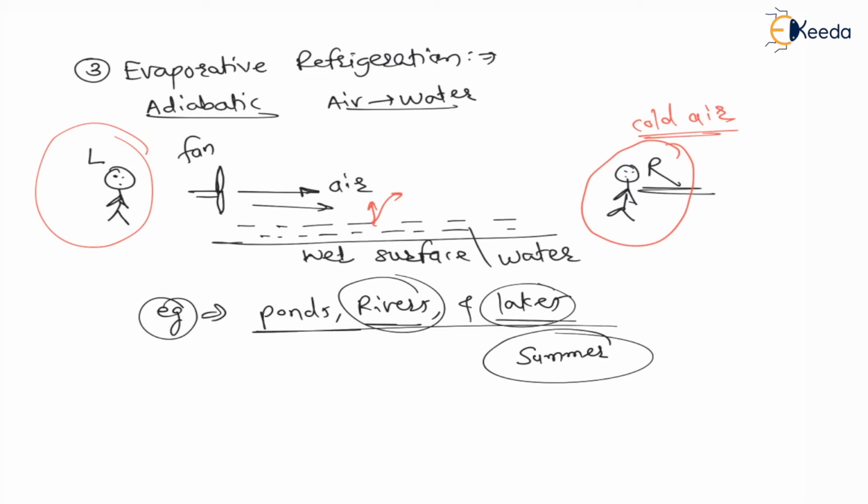And in your room also, in summer days, if there is a cut off of electricity, then whatever may be your floor, you wash this floor with water, right? This floor will become wet, and now these water molecules are absorbed by the air and your room air will become much colder than atmospheric air. The effect of refrigeration is called evaporative refrigeration.